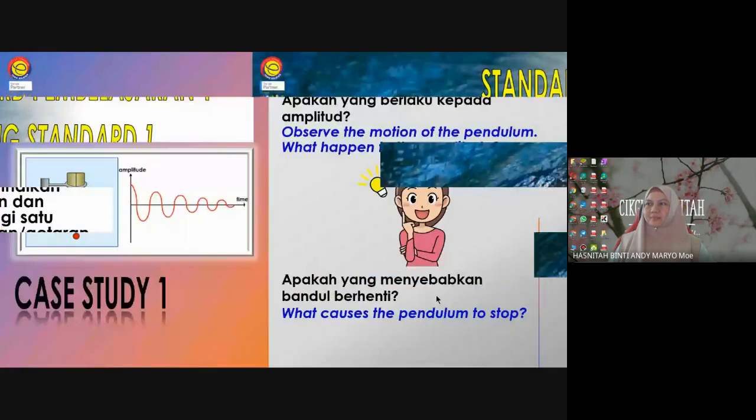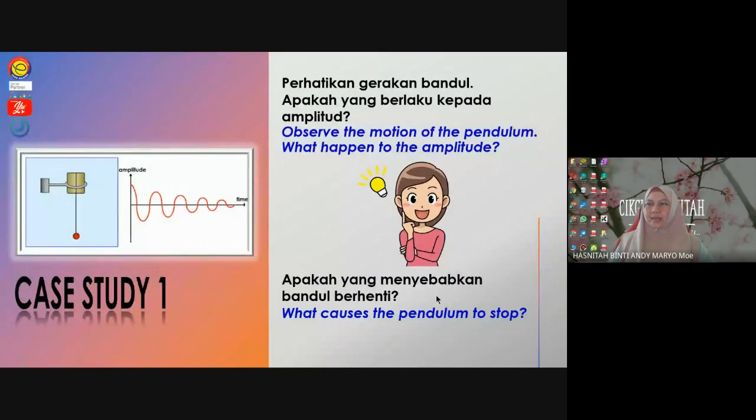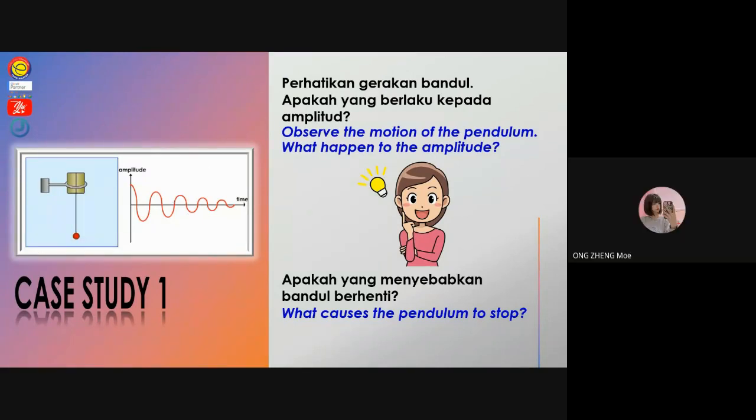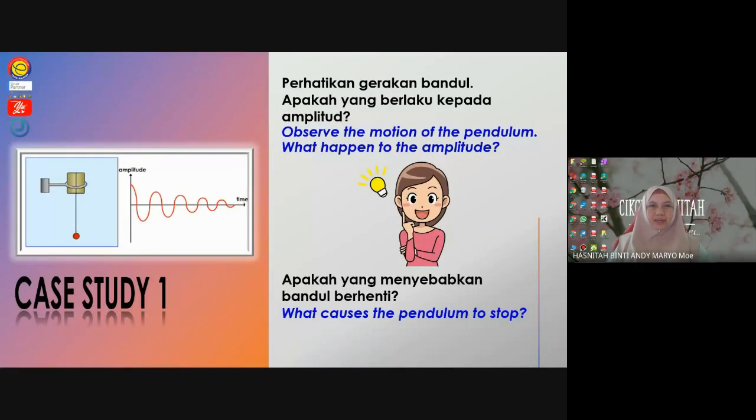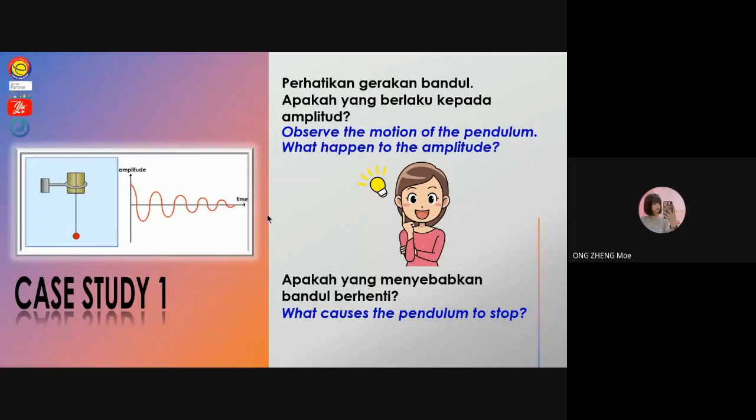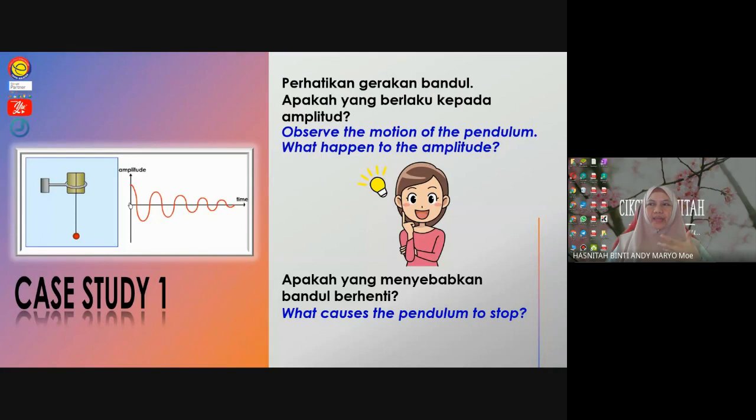To understand resonance and damping, first and foremost, let us take a look at this first case study. I want you to observe the motion of the pendulum and see what happened to the amplitude. Before that, what does amplitude refer to? Maximum displacement from where? Equilibrium position. Yes, very good. Amplitude is the maximum displacement of a wave from its equilibrium position. This center line we call the equilibrium position. So I want you to observe what happened to the amplitude of this pendulum.